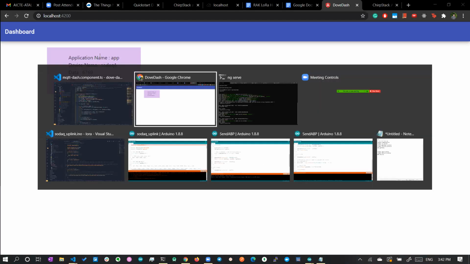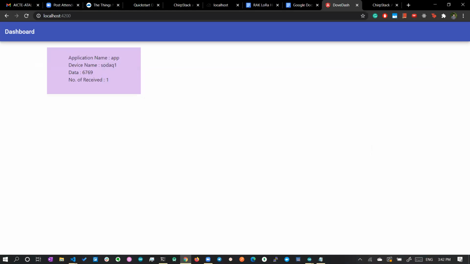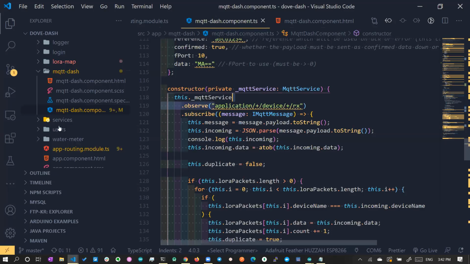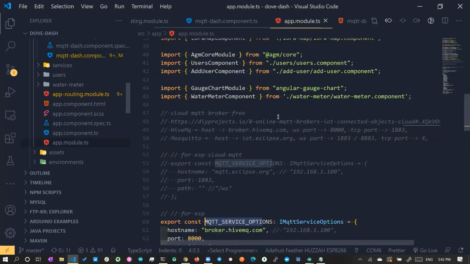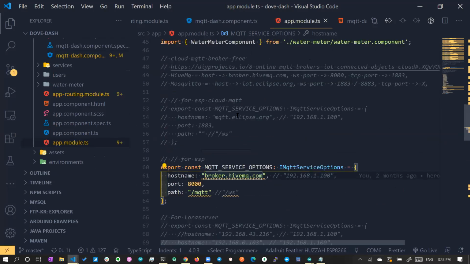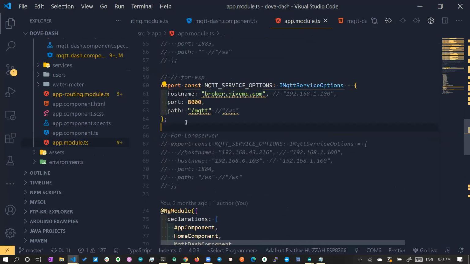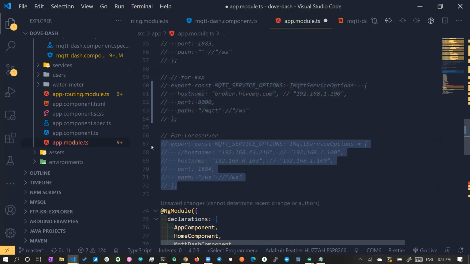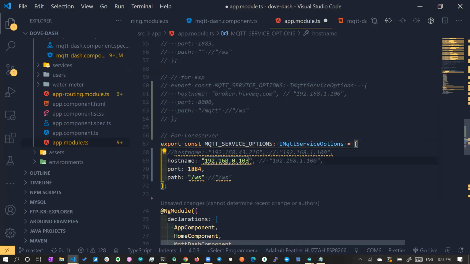Now the front end is also set up. So remember this front end, we have this connected to this particular topic, right? But if you go to the module file, you can see this front end is connected to broker.hivemq.com, but we don't need this, because we have to connect to the local server, right? So now let's comment it, and uncomment this section. This is for the LoRa server, 192.168.0.103, that is our LoRa server running on that particular Raspberry Pi module.